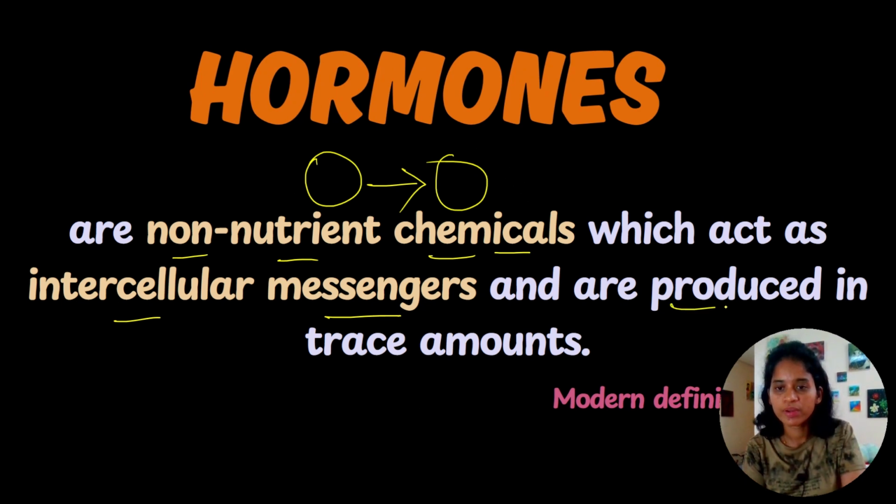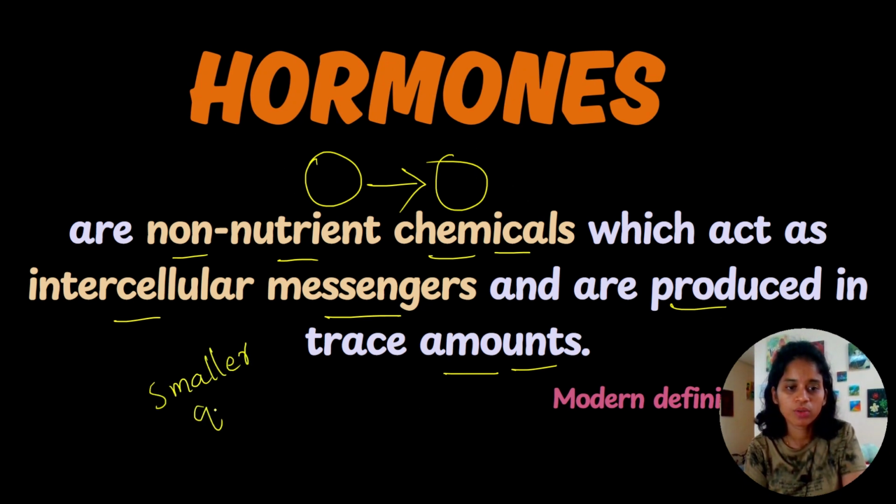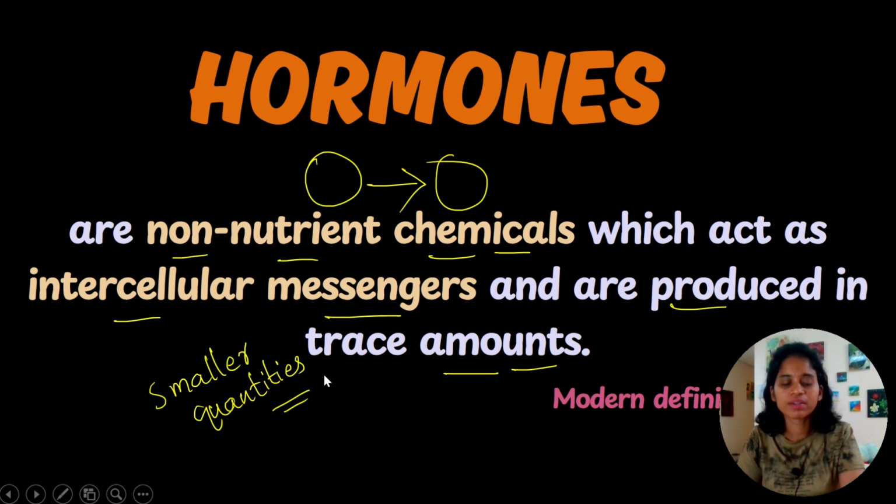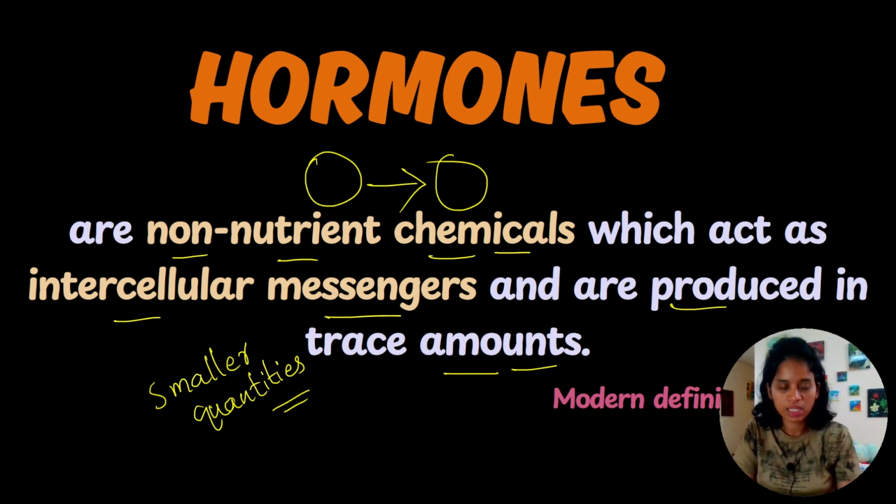Understood? And they are produced in trace amounts, which means smaller quantities. But even in such tiny quantities, they have a powerful effect on our body. This is the modern definition of hormones. You have to study well. Hormones are non-nutrient chemicals which act as intercellular messengers and are produced in trace amounts.